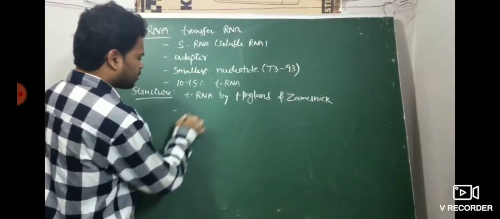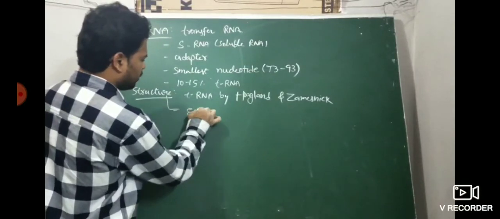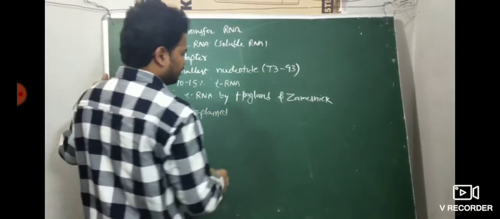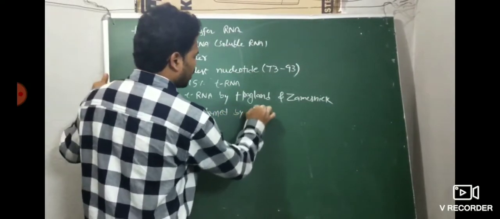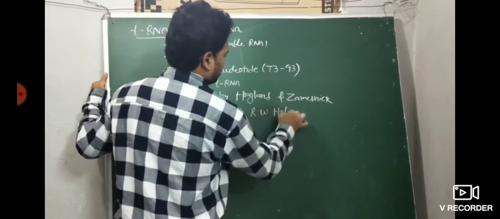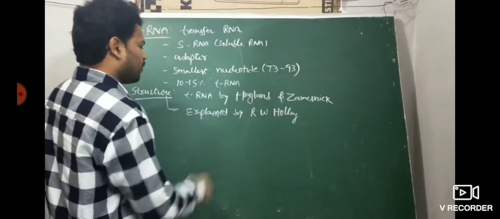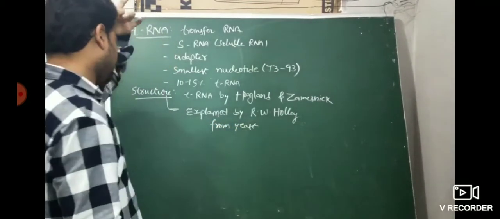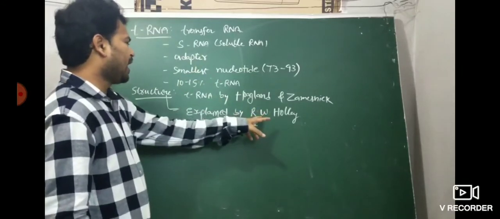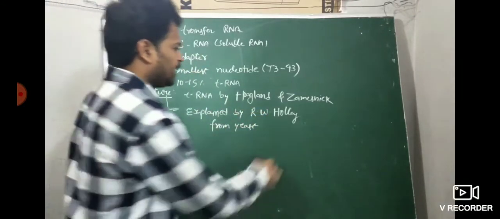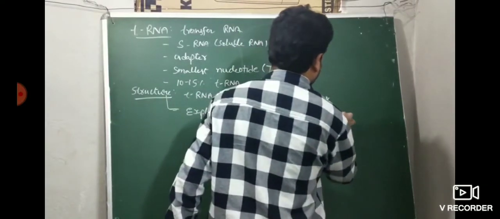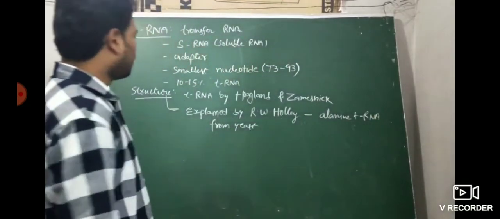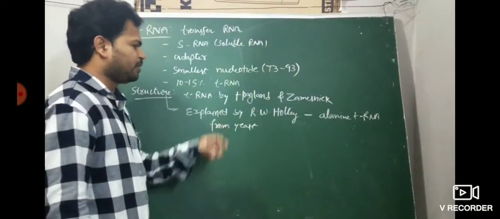Then the structure was explained by R.W. Hawley from yeast, very important, from yeast. R.W. Hawley explained the alanine tRNA structure from the yeast organism.